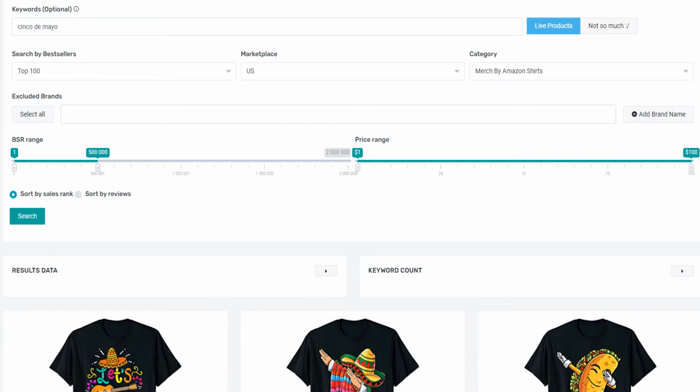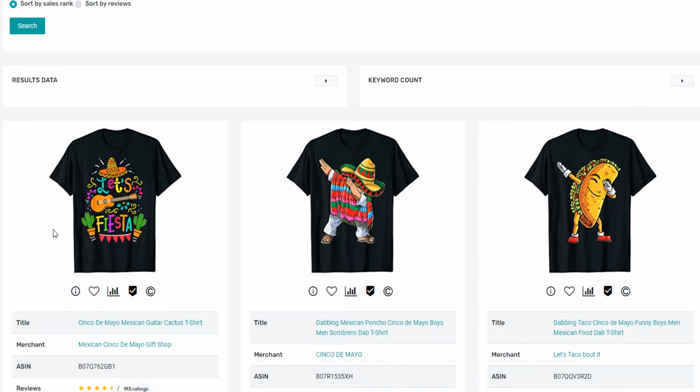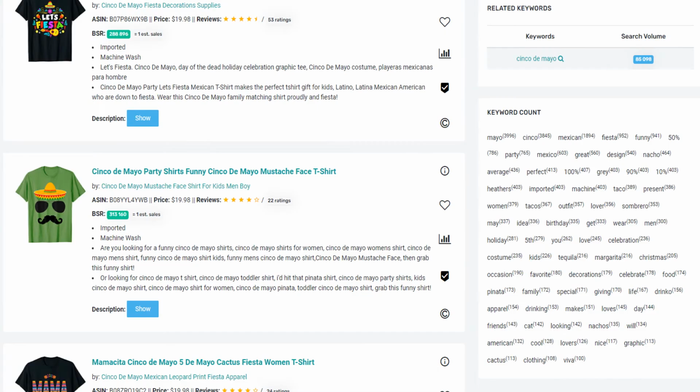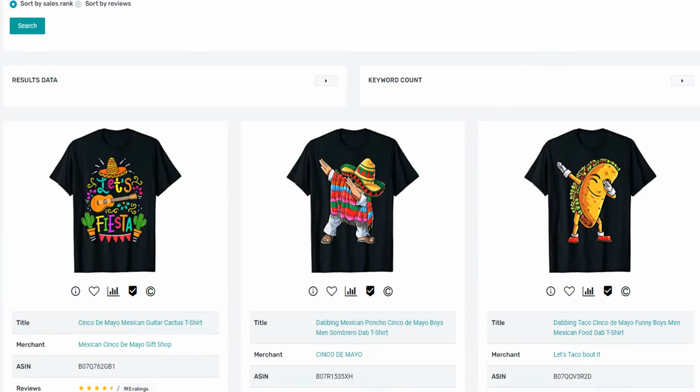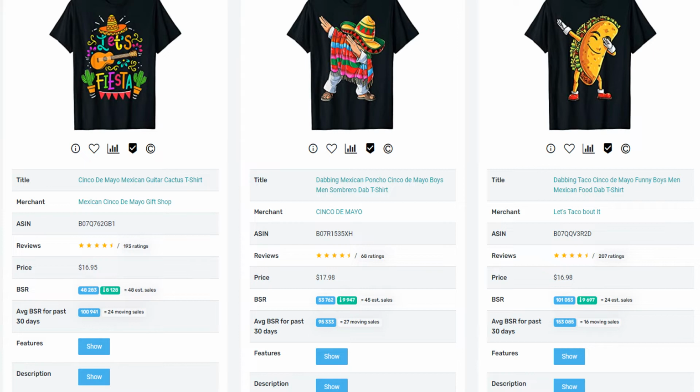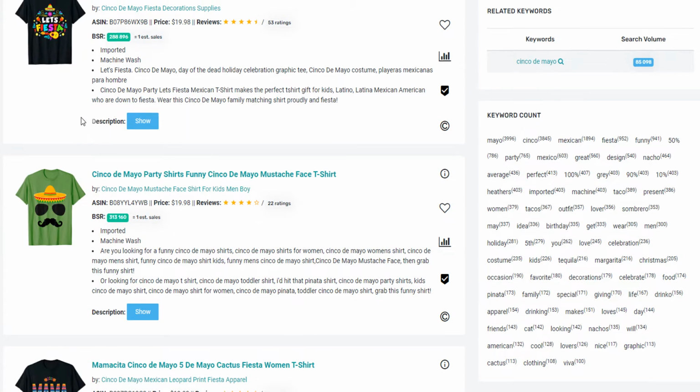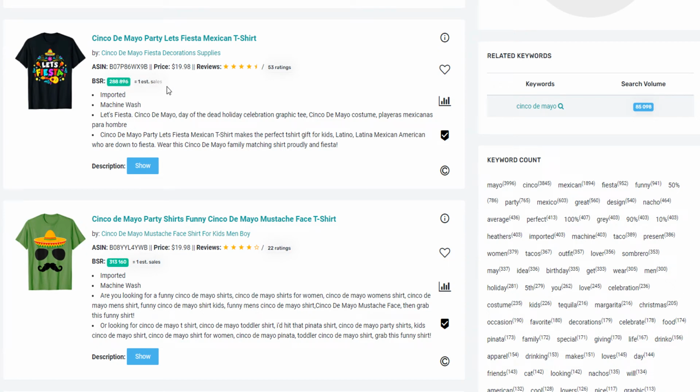So this is, for example, called Merch Hunter. And what this will give me is the top 100 bestsellers based on those terms. So you'll see some of the same ones, but again, there's going to be a lot of different ones. And then if you want to do even more in-depth research, you would find similar products and see what the difference is between the bestseller that says Let's Fiesta and one that's getting one estimated sale, right?